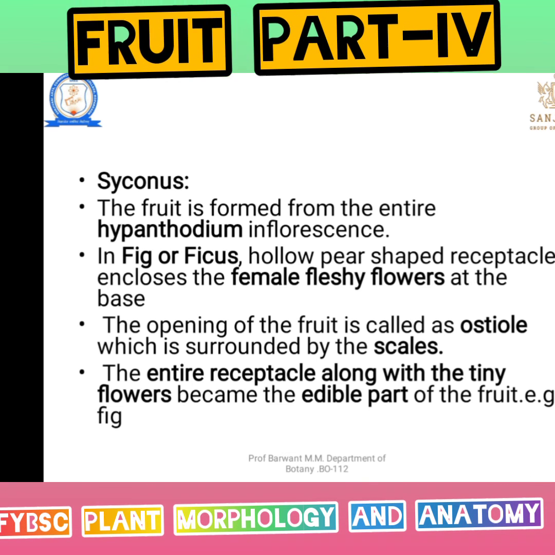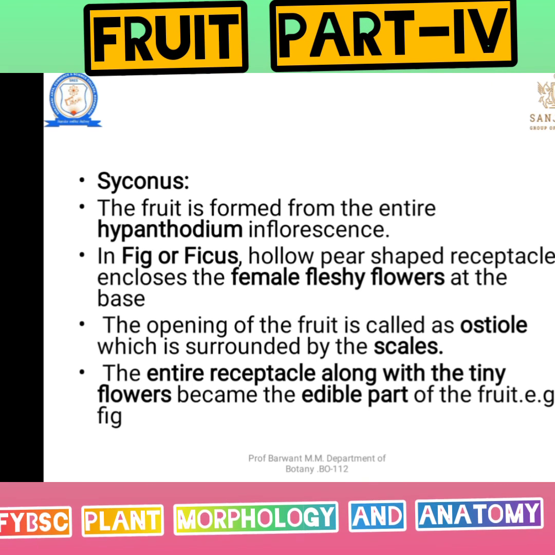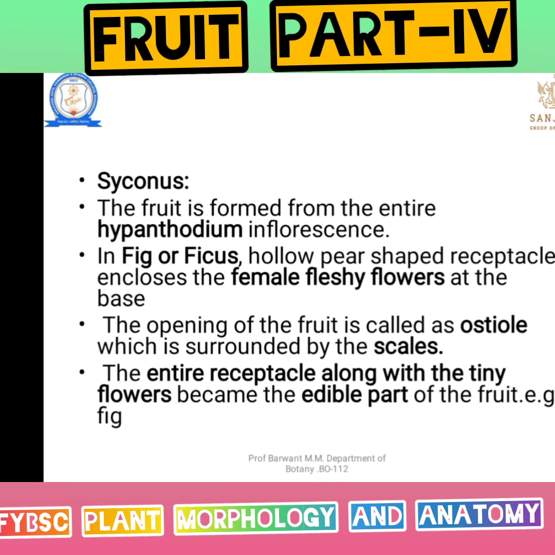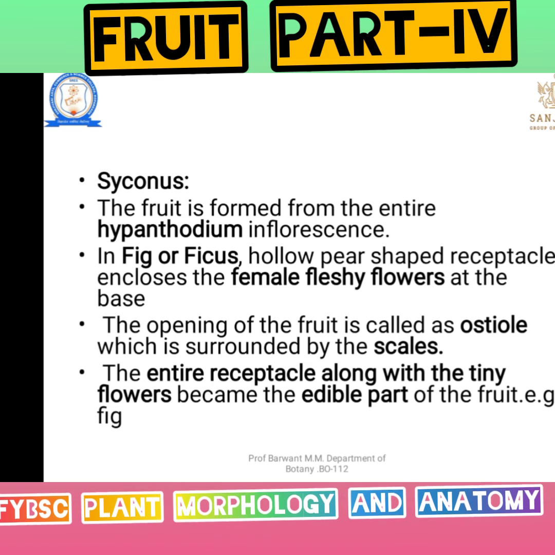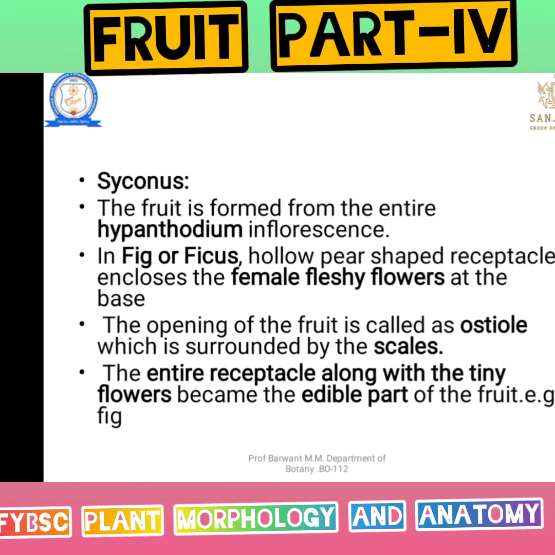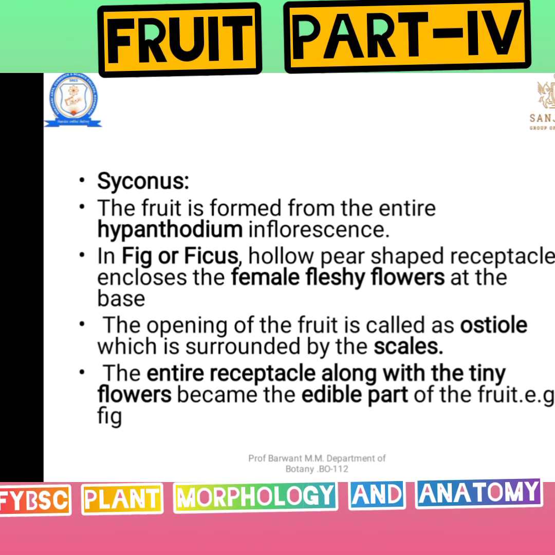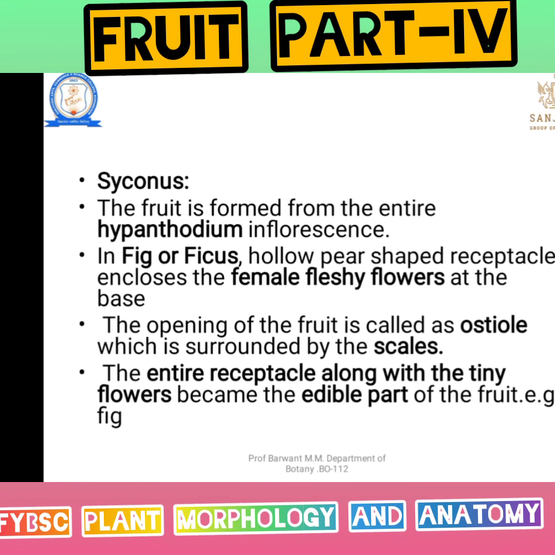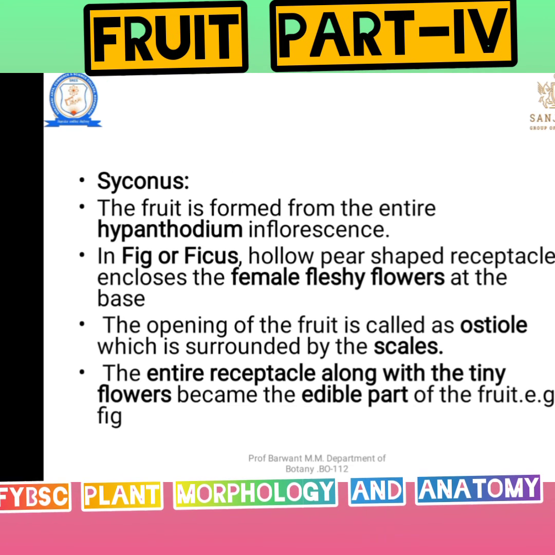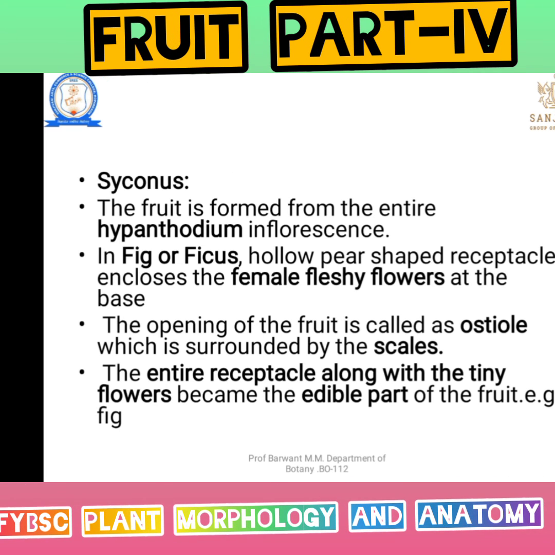Then the last type of multiple fruit is the syconus. It is a type of fruit formed by the entire hypanthodium inflorescence. Hypanthodium inflorescence is directly converted into fruit. That type of fruit is known as a syconous fruit, that can be observed in the Moraceae family, in the fig or the ficus.